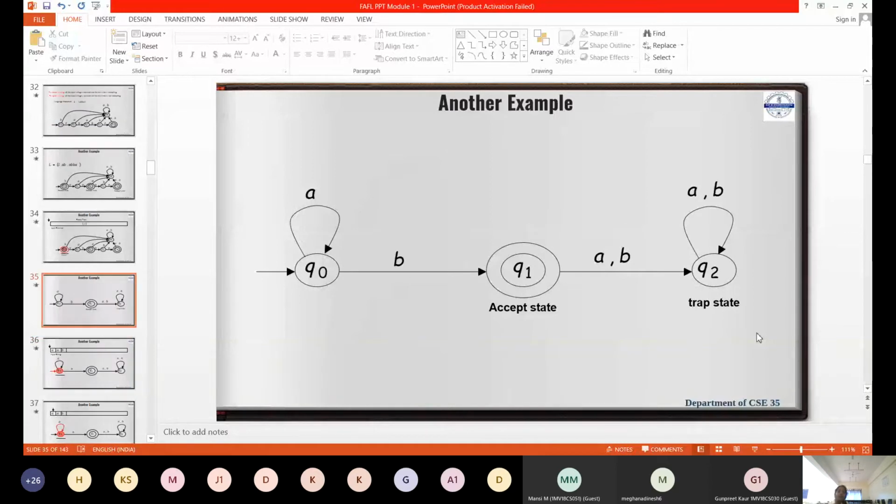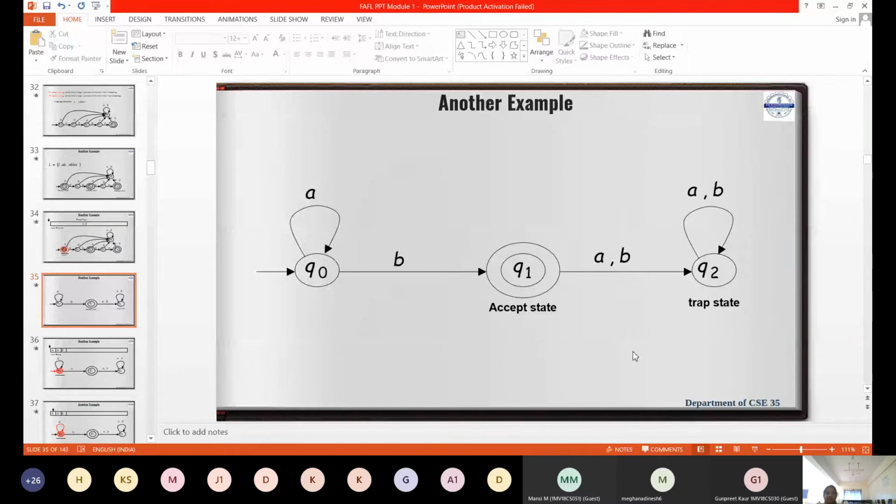Looking at the figure, you tell me what all the strings are to be accepted by this. A string. B. Yeah, single B. Write the pattern in the notebook, then design the language. First, tell the strings. I'll note them down, then you can design the pattern. What is the minimum string to be accepted by this? It is B, right? Minimum means length 1. B. Correct? Now length 2.